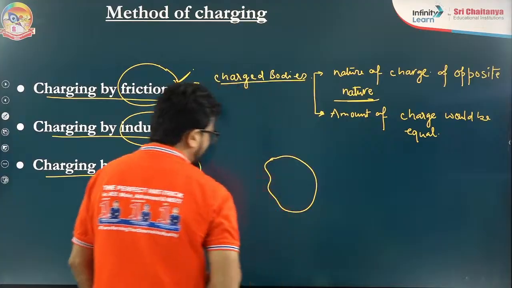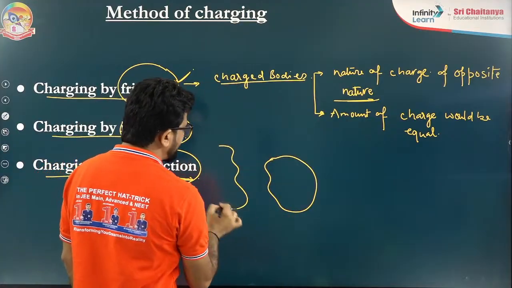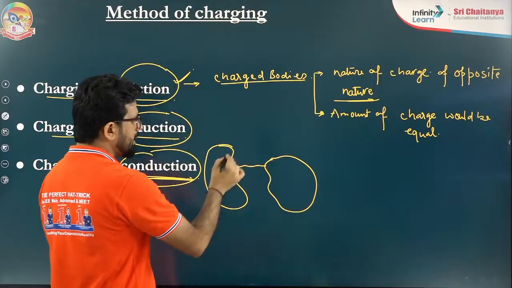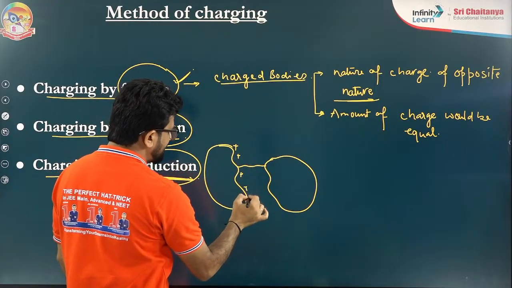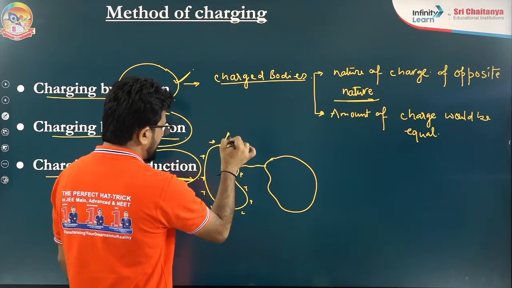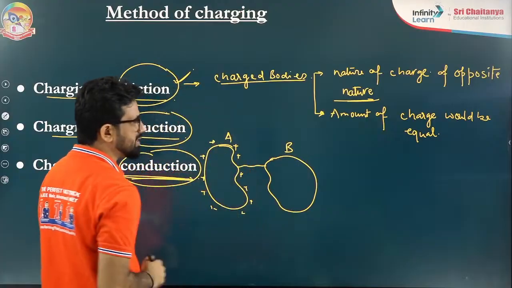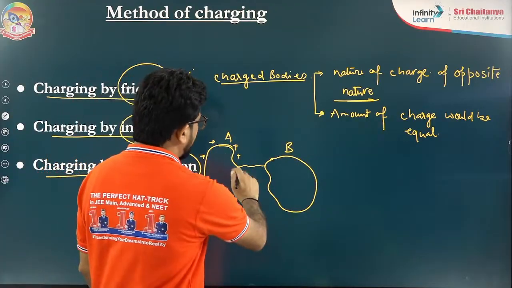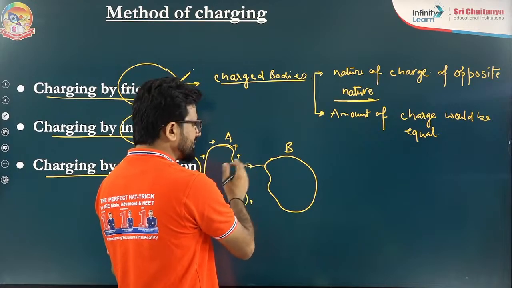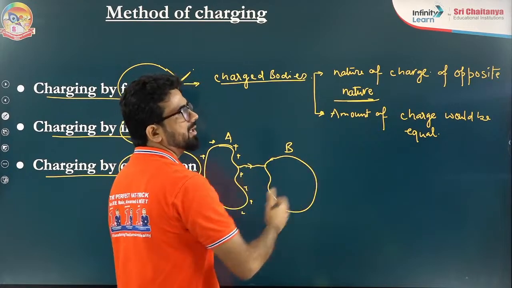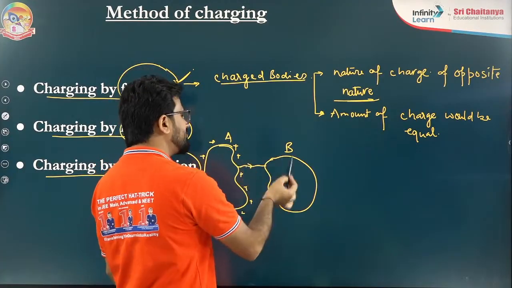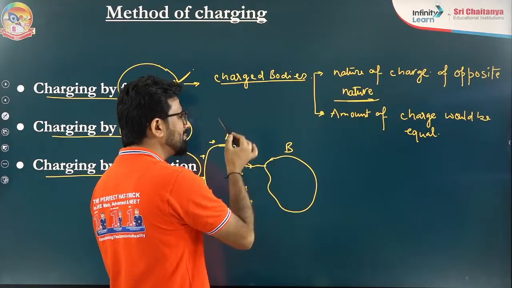Suppose this one body is of any irregular shape, another body also of irregular shape, and I'm just connecting them with a wire. Initially, suppose this is the positive charge on this body, body A, and this is body B. Initially there are no charges there. Due to this wire, some charge will flow between body A and body B. Now the question comes to our mind, will the positive charge move, or will some electrons move from B to A?